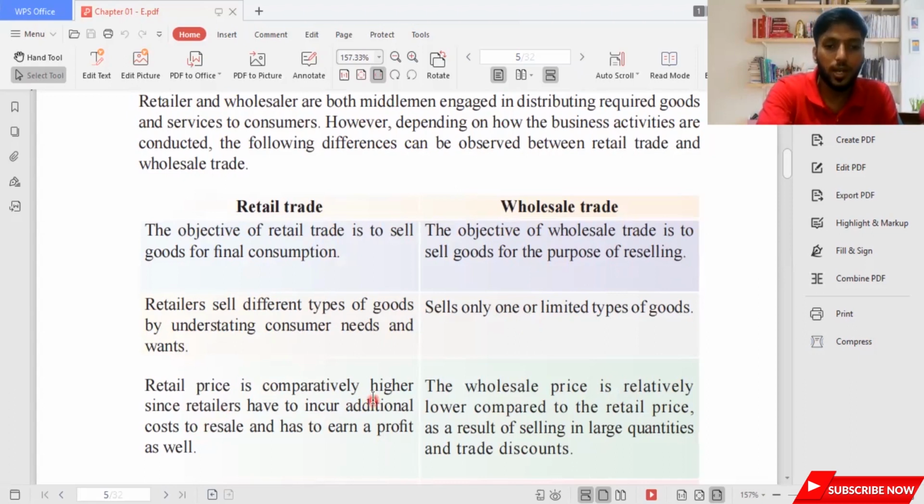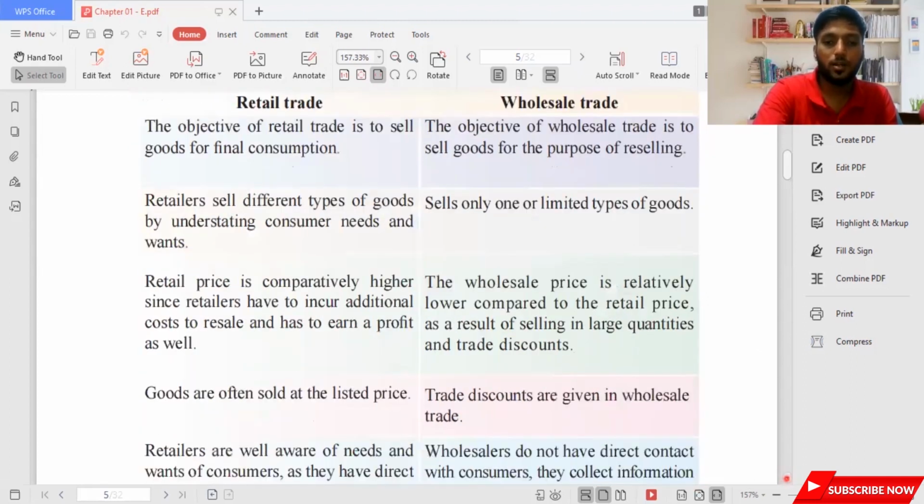Retail price is comparatively higher, since retailers have to incur additional costs to resell and have to earn a profit as well. Retail prices might be very high because they bring the product into the store and sell it, so you need to pay a high price. But wholesale, you can take it for a lower price. The wholesale price is relatively lower compared to the retail price, as they sell in large quantities with trade discounts, so you can get big bulk discounts. But you can't bring 100 kilograms and start eating it. That doesn't happen, which is why we always go for the retail price. That's the reason most wholesale traders get retailers to buy the product and sell it in the market.